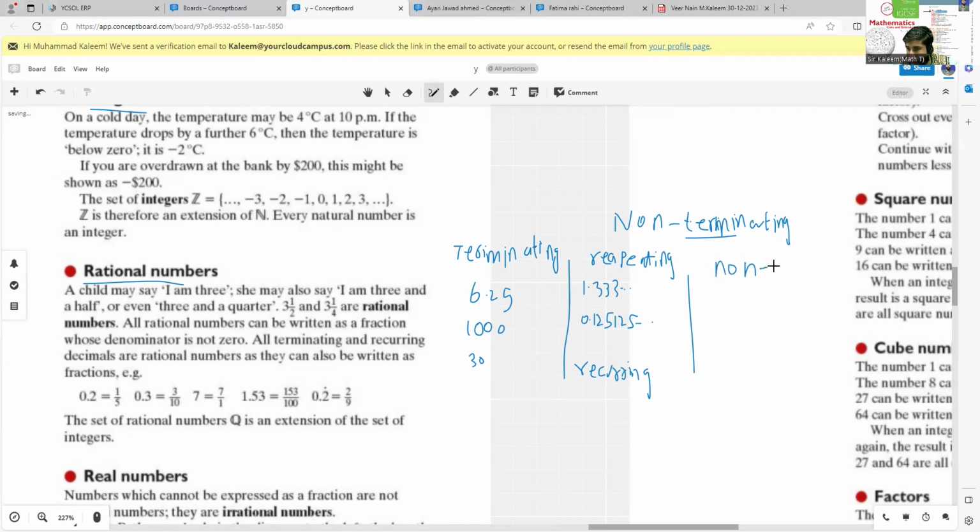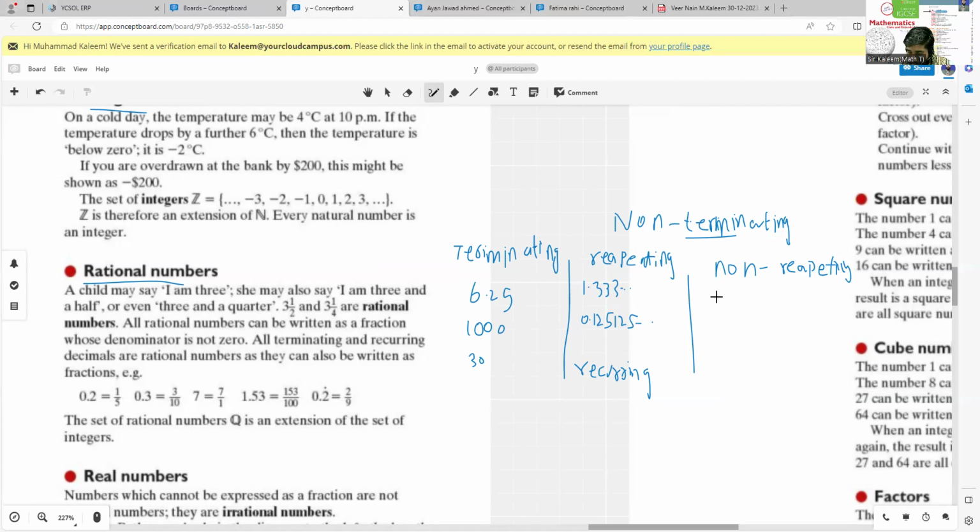Non-repeating means the digits do not repeat themselves in a sequence. Earlier you saw a block of digits or a single digit repeating itself, but in this type of number we don't have repetition. In a single word, these are known as non-recurring.